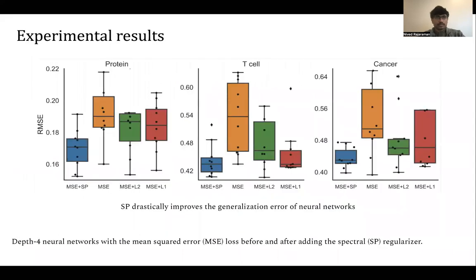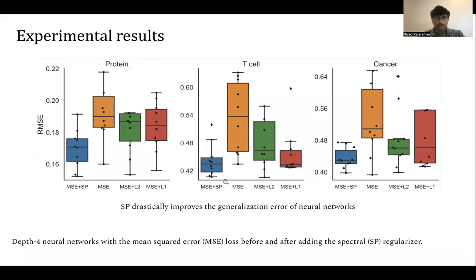So moving on, the experimental results, very quickly. It turns out that having this spectral regularization actually improves the generalization performance. If you look at the x-axis, these are 4 different algorithms: mean square error plus spectral regularization, just the mean square error, so you run gradient descent on the mean square error, and the mean square error plus L2 and L1 loss on the parameter vector of the neural network.